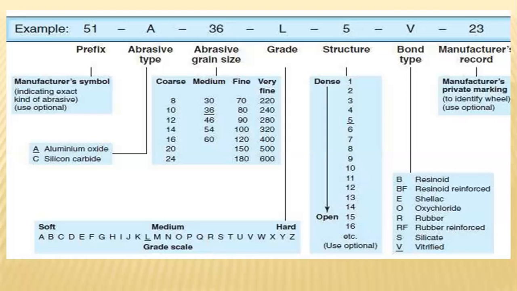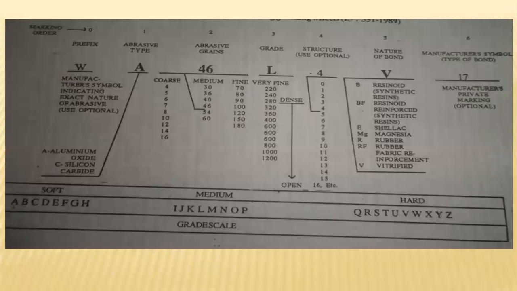The bond type may be resinoid, reinforced, shellac, oxychloride, rubber, rubber reinforced, silicate, and vitrified. Then the manufacturer's record shows to which company it belongs, who the manufacturer is, and when it was established, and the overall data related to the manufacturer will be given.